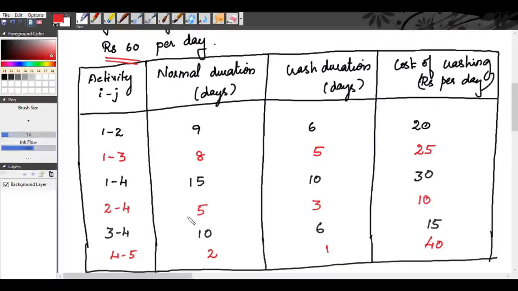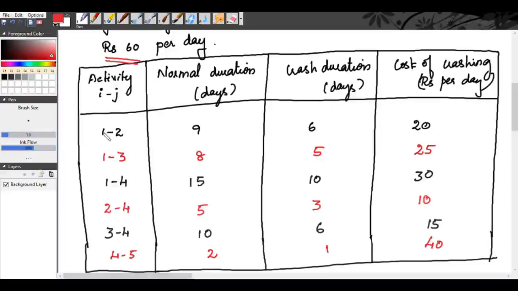Okay, now we will proceed with our problem. First of all, we will draw the network diagram. So we will draw all the activities and normal durations. Let us draw the network first. So we have activities 1-2, 1-3, 1-4, 2-4, 3-4 and 4-5.